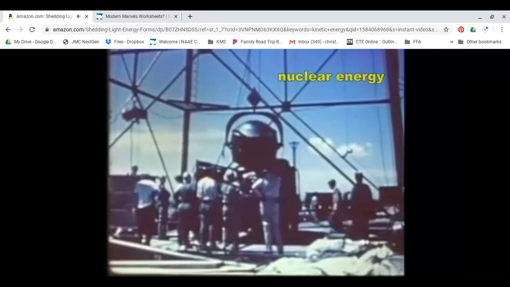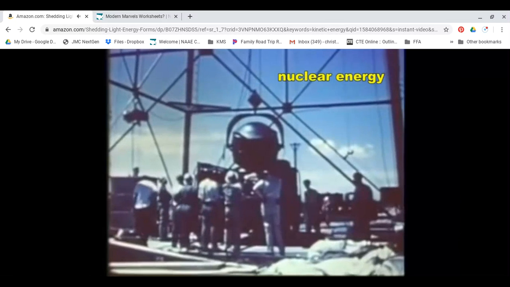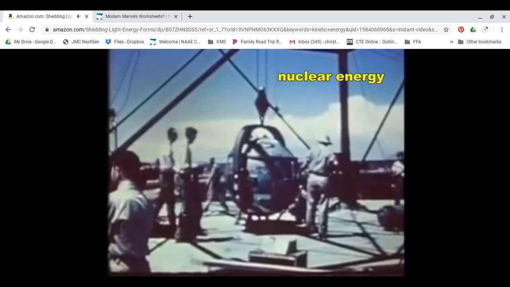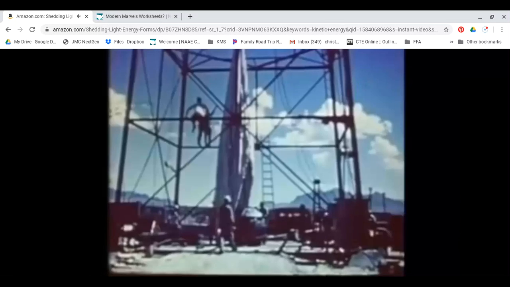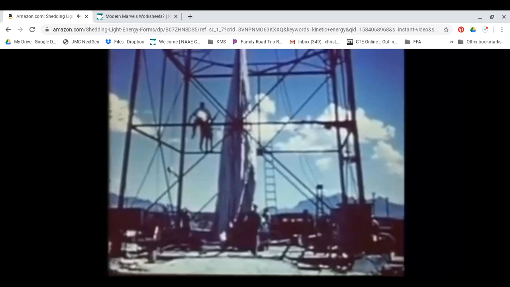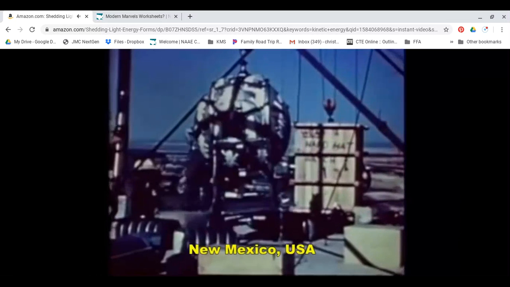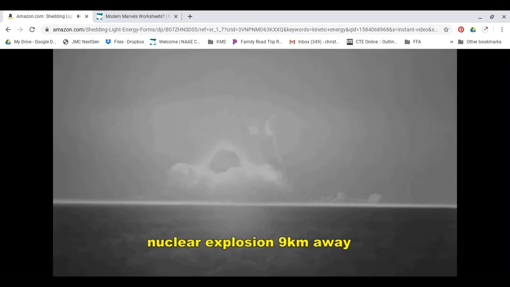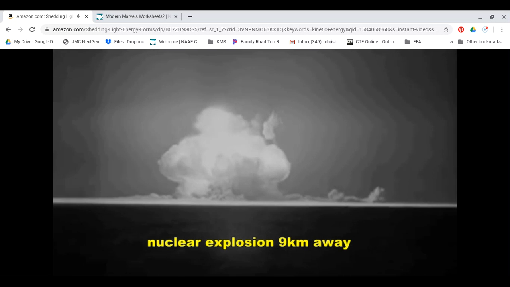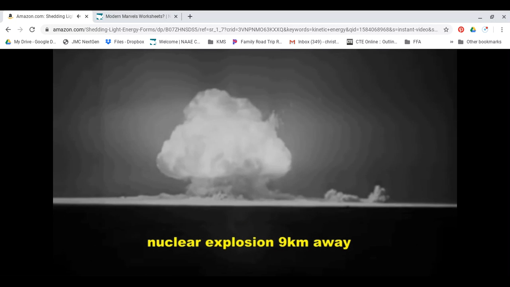And finally, nuclear energy is the energy that is stored inside the nucleuses of atoms. This is footage of the first nuclear bomb about to undergo a test in New Mexico in the USA in 1945. This footage, taken from about 9 kilometers away, shows the actual nuclear explosion. Up until then, it was the most powerful bomb ever.